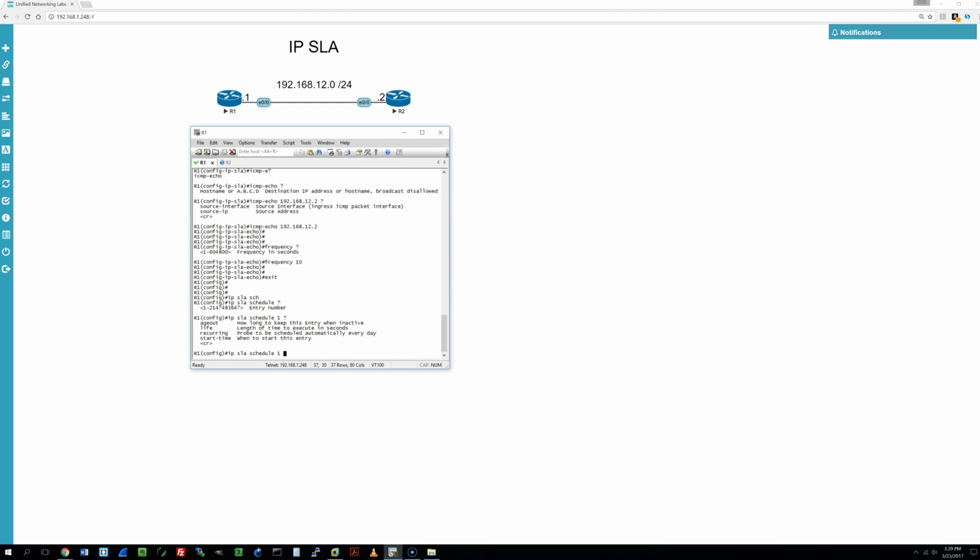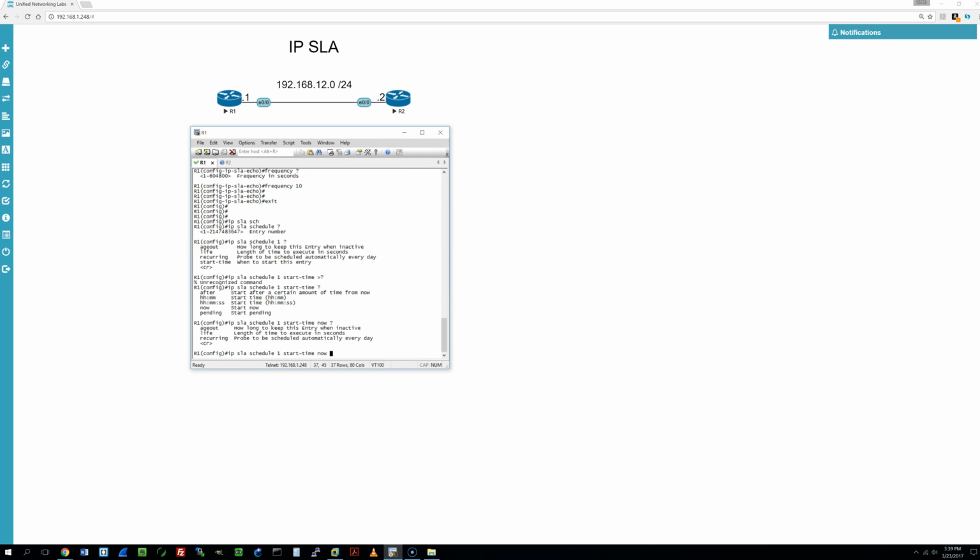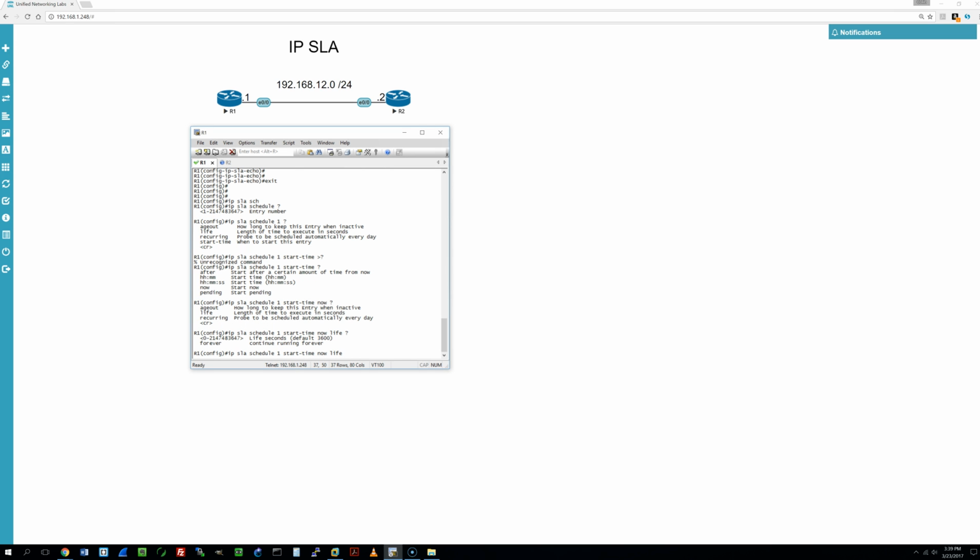And then for this lab, we can just say the start time, and then they provide us with all these different commands. We can just say start now, and then we can say life, which is the length of time to execute in seconds, and we can either provide a seconds value. The default's 3600 seconds, which is an hour, or we can just say forever, which we're